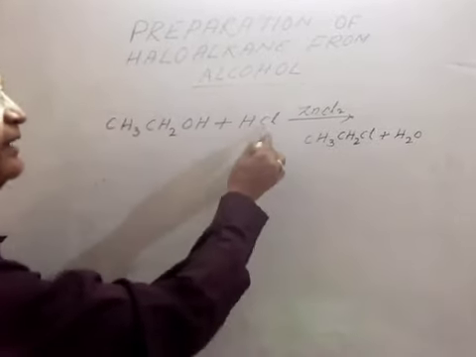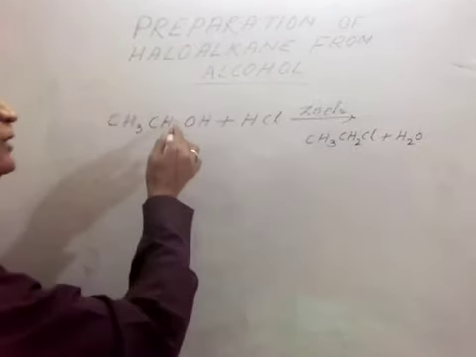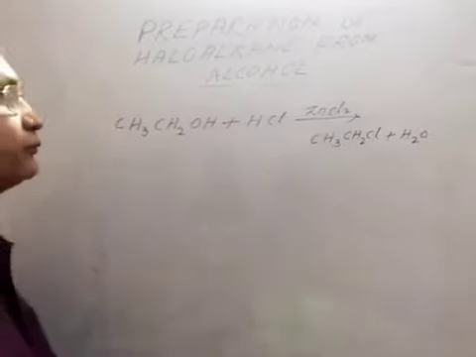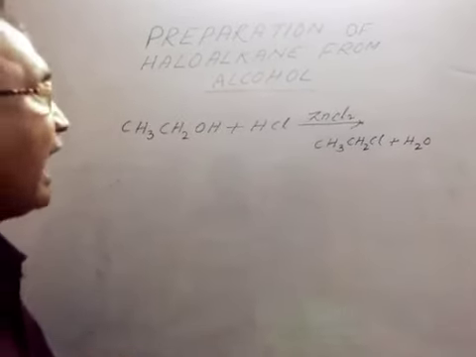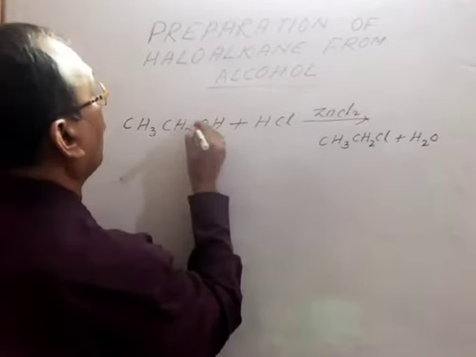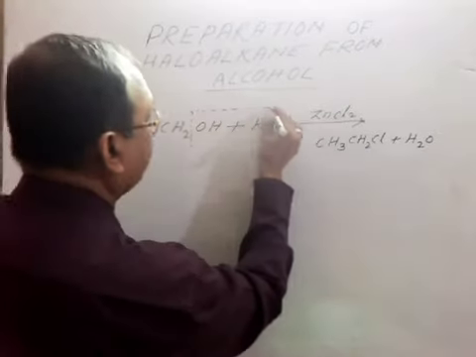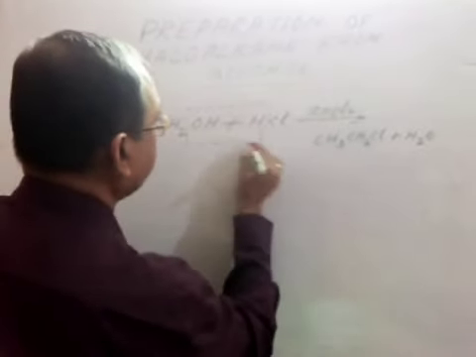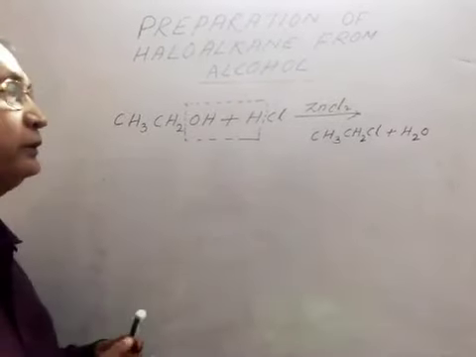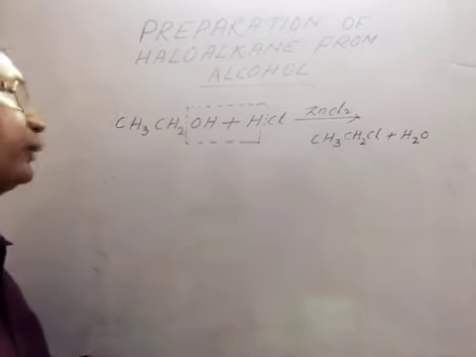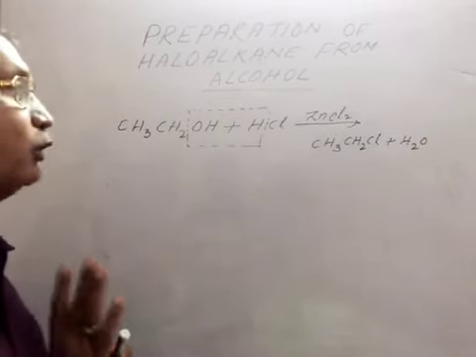Now this HCl, H plus and Cl minus, chlorine minus will join in this carbocation, and this hydrogen and hydroxyl will join with each other and will produce H2O. So by this method we can get our haloalkane.